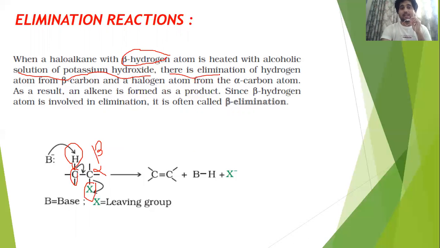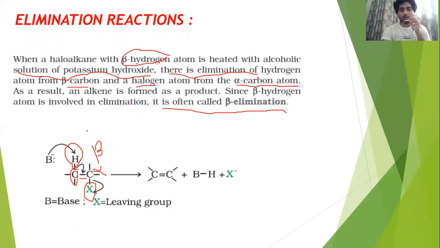There is elimination of a hydrogen atom from the beta carbon and the halogen atom from the alpha carbon. We need to know where the hydrogen is coming from and where the halogen is coming from. Hydrogen goes out from the beta carbon and your halogen goes out from the alpha carbon. As a result, two bonds are broken, right? तो यहाँ एक double bond आ जाएगा and you get the alkene. This is called beta elimination, because the hydrogen is going from the beta position.